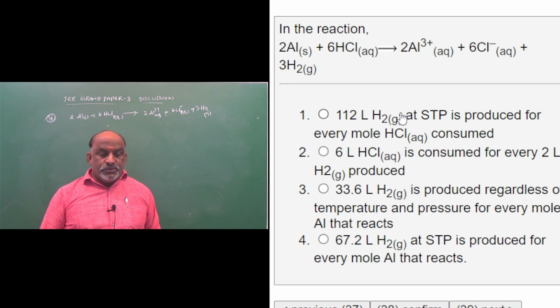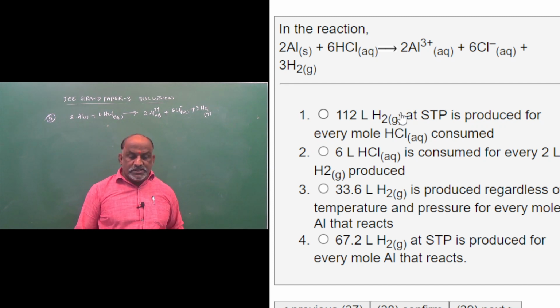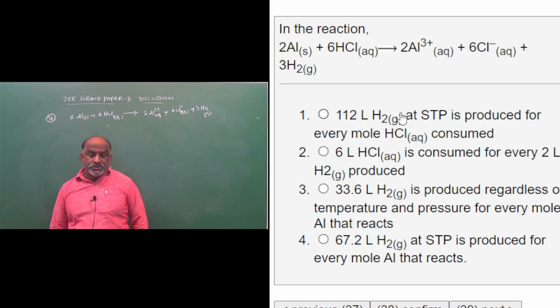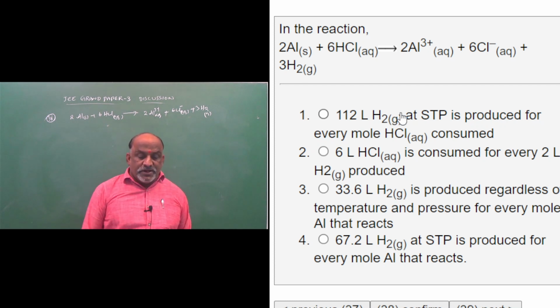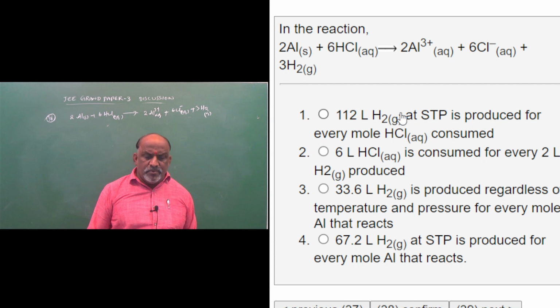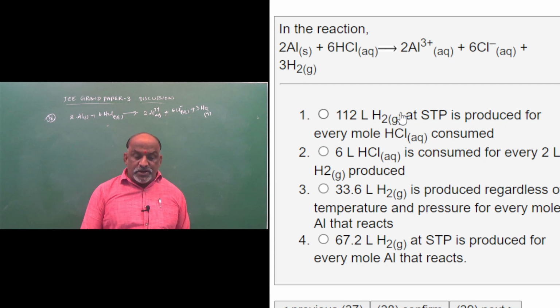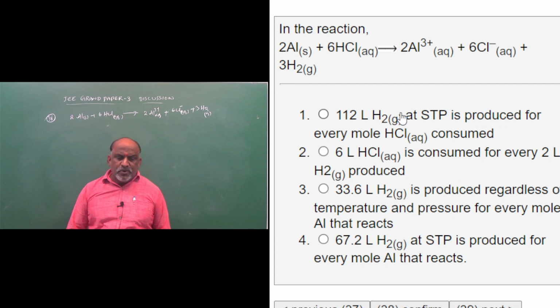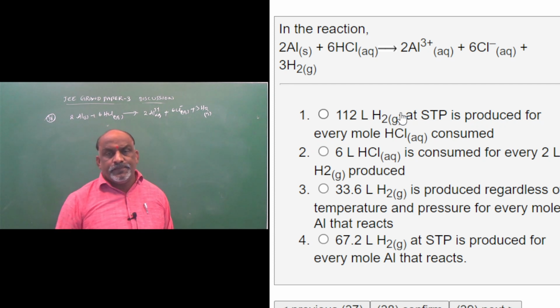112 liters H2 at STP is produced for every mole HCl aqueous consumed. 6 liters HCl is consumed for every 2 liters H2 produced. 33.6 liters H2 is produced regardless of temperature and pressure for every mole aluminum that reacts, and 67.2 liters H2 at STP is produced for every mole aluminum that reacts.